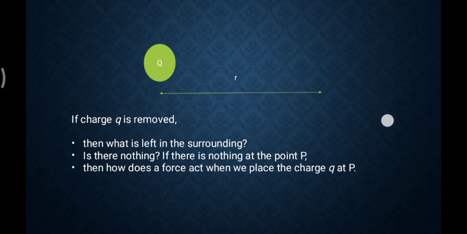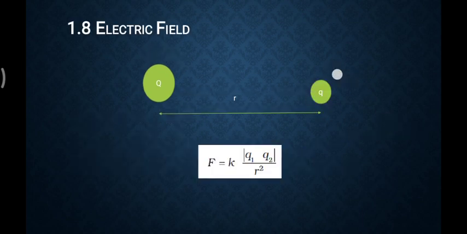If there is nothing at the point P, then how does a force act if some charge is placed there? If nothing is there, then there should be no force. Now when I put a charge at some distance, why does it feel some force? If any charge is sitting at some distance, it feels some force.